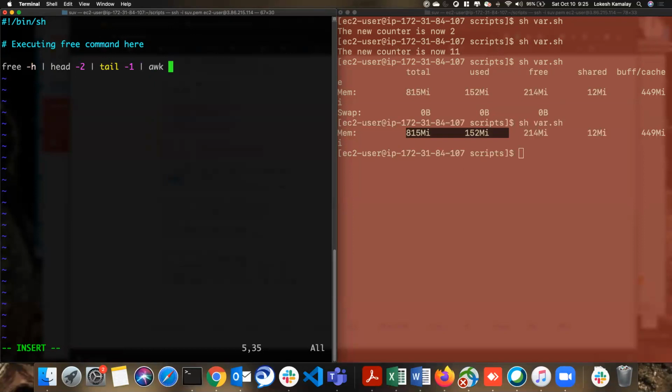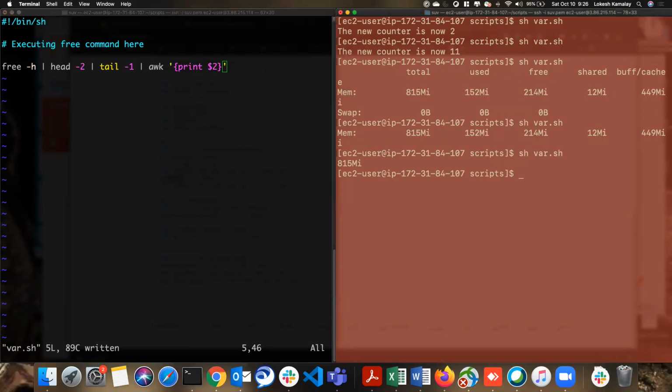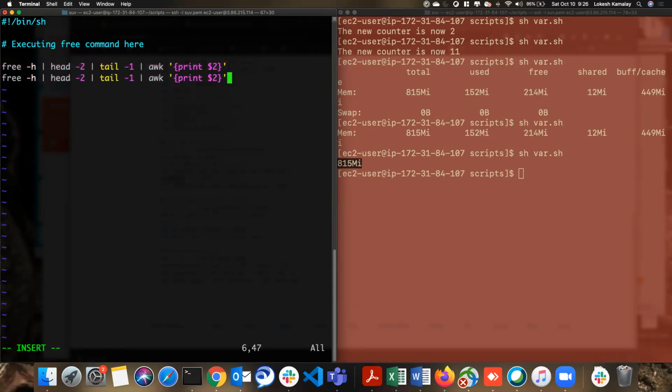Awk print $2. I just got the 815 memory. So now I got the total memory. Now I want to also get how much is used. So I need to copy the command as it is and then paste it here.